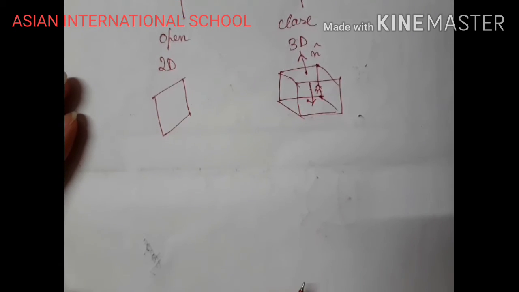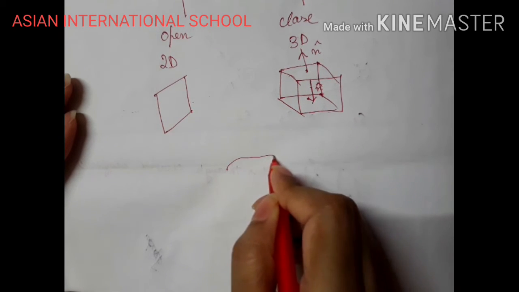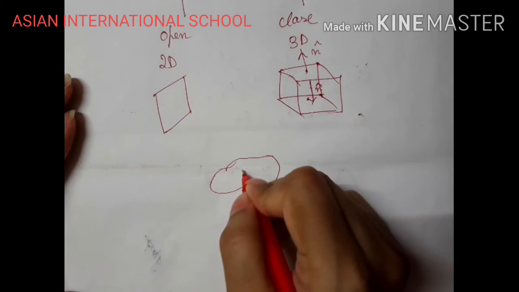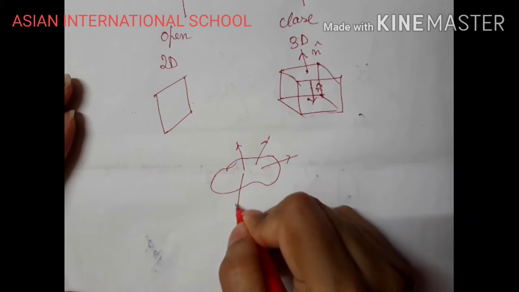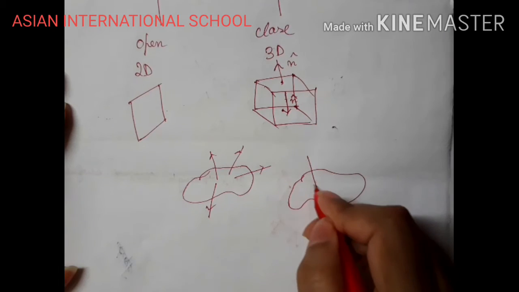Now flux can also be of two types. Suppose it's a non-uniform substance, so electric field lines can move outward, right? Or suppose electric field lines are moving inside.